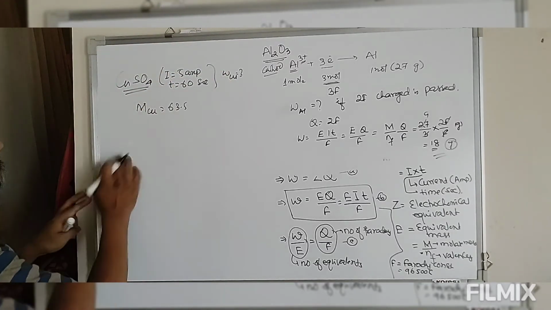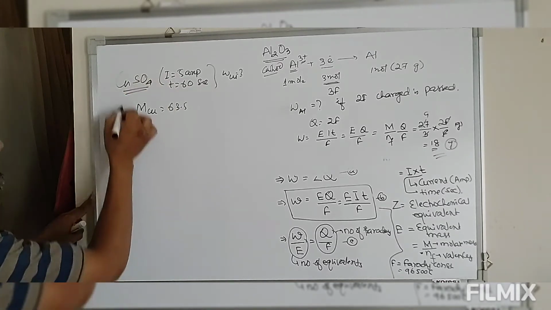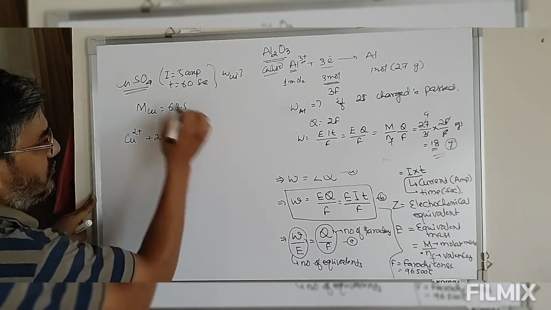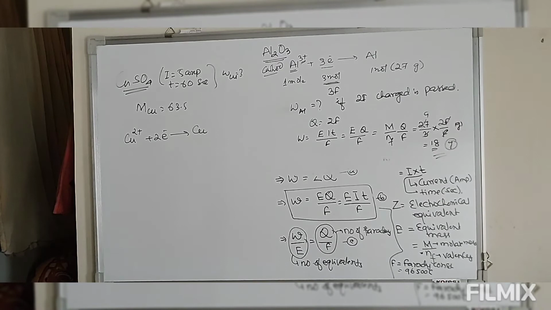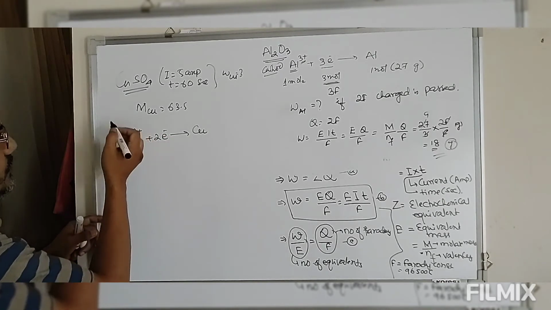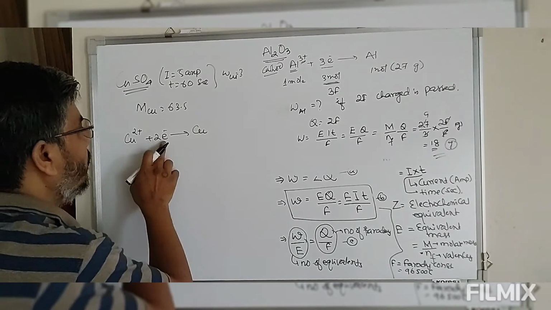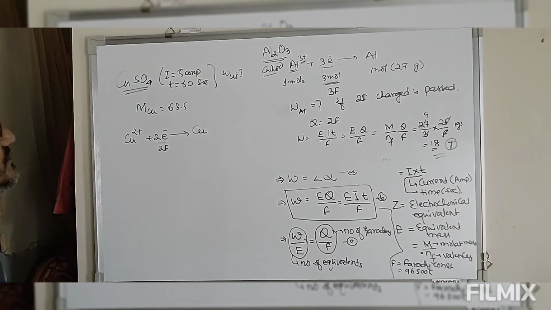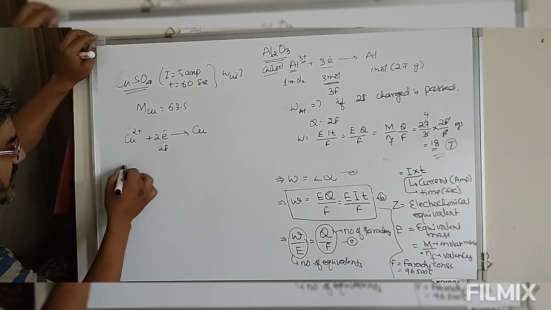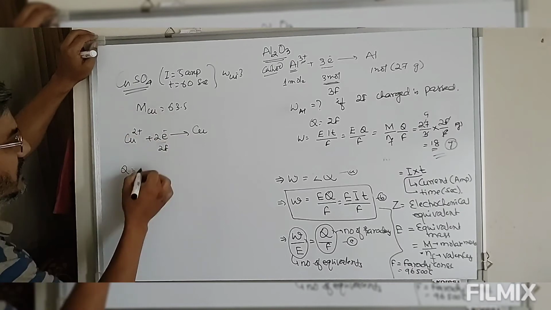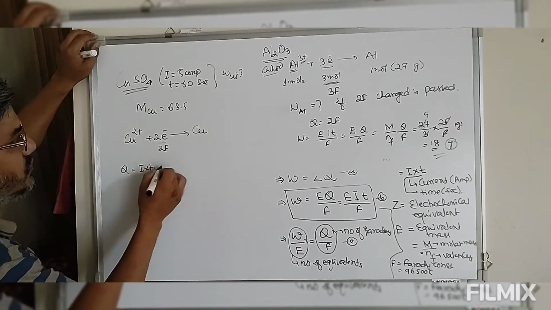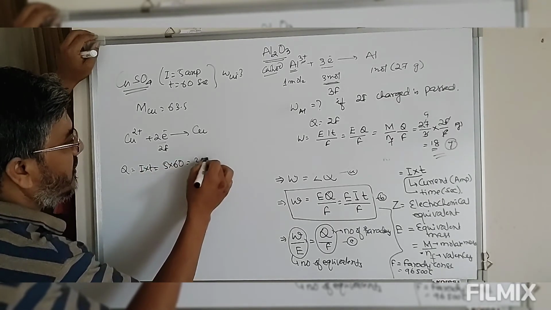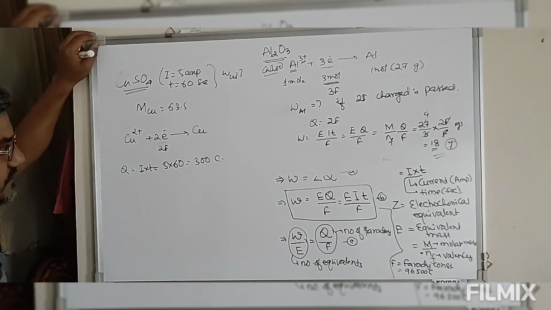So now look at this. In this copper sulfate we have cupric ion. So cupric ion will take up 2 electrons and this is converted into copper. Now we have this formula. So 2 Faraday is required for formation of 1 mole. This is 2 Faraday. The charge is I into T, so I is 5 into 60, that is 300 coulomb passing through the solution.